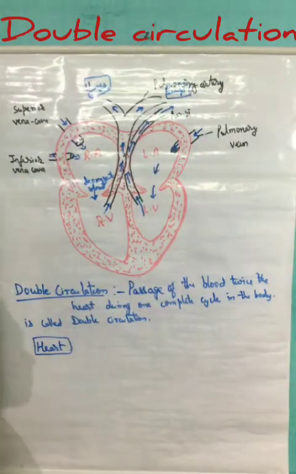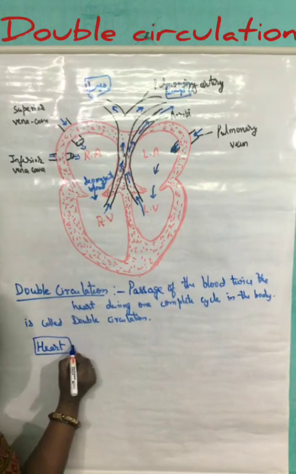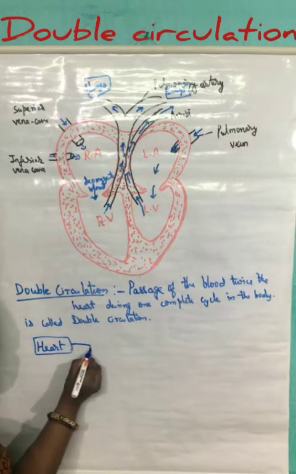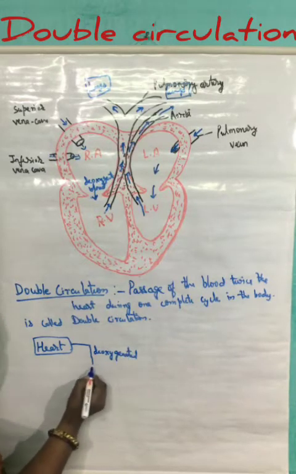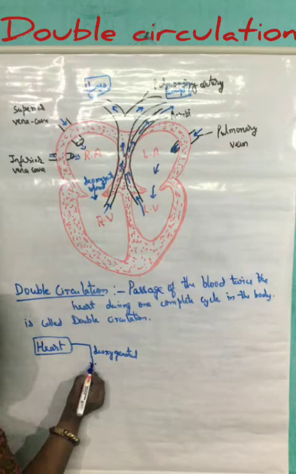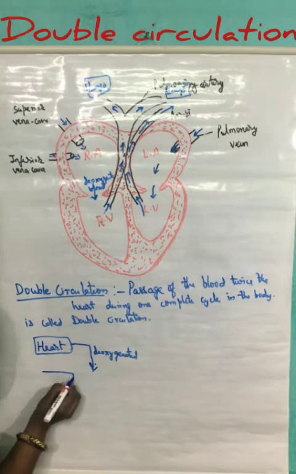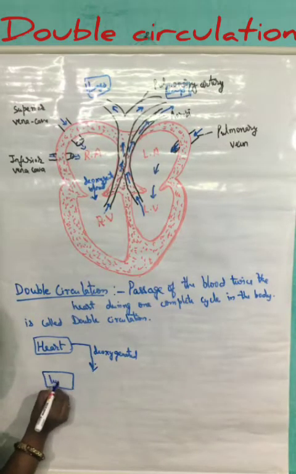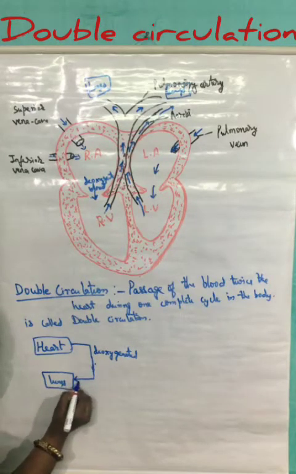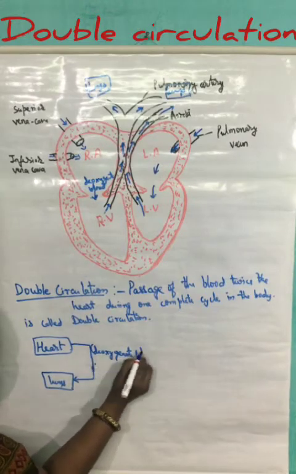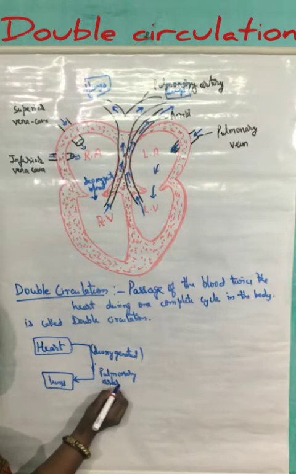So, in short, we can say, first of all, the deoxygenated blood is being received by the heart, and this deoxygenated blood is being sent from the heart to the lungs through the pulmonary artery.